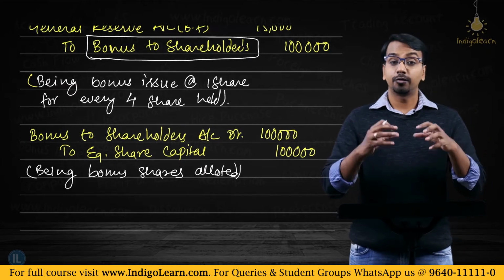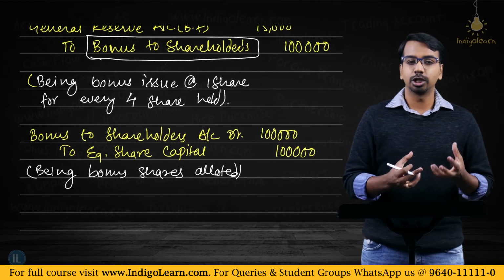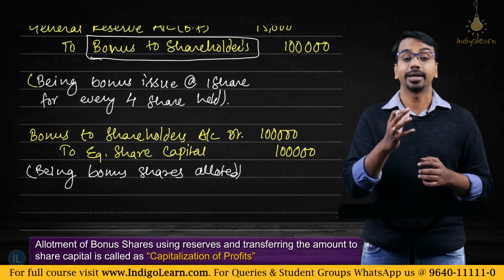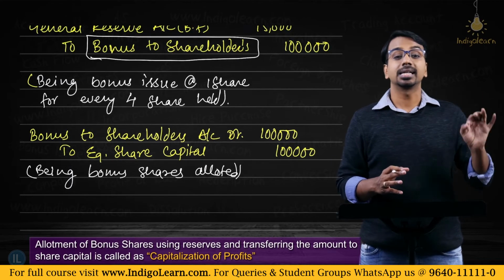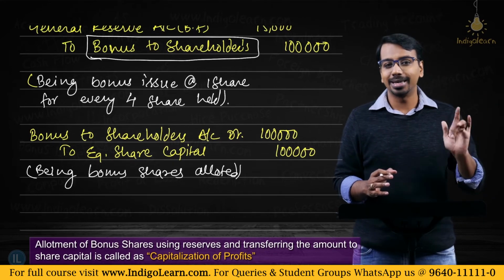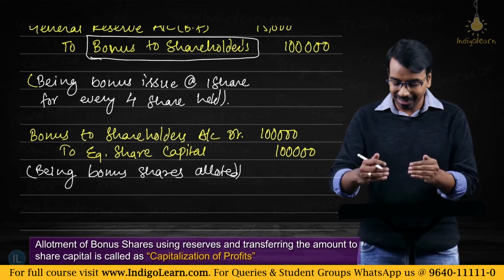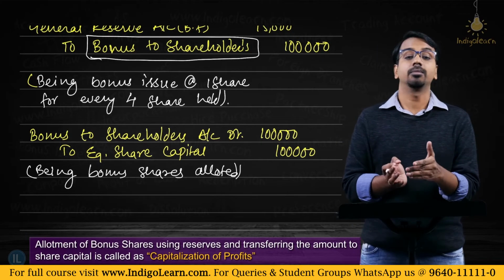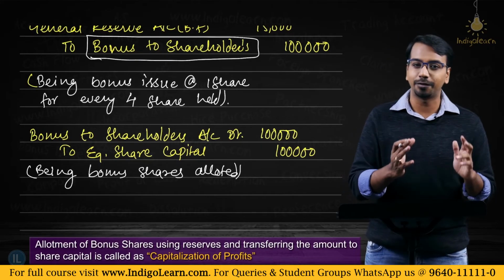Now friends, this allotment of bonus shares, whenever you are using the reserves and you are transferring that to the capital account or to the share capital, is also known as capitalization of profits. What is it called? Capitalization of profits. So these are the two entries that you need to pass for this question, and this question may come in the examination for 4 or 5 marks.